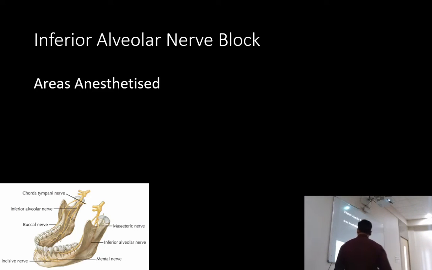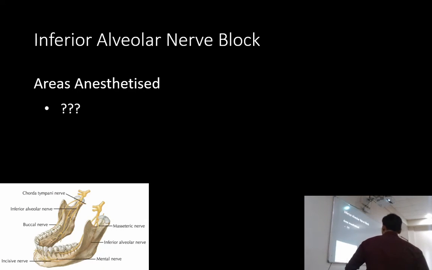Okay, now areas anesthetized. As I mentioned last time, the inferior border, inferior portion, inferior half of the ramus is supplied by the inferior alveolar nerve. So this is anesthetized. Body of the mandible is anesthetized. Teeth are anesthetized, and we have the buccal periosteum, mucoperiosteum, from the mental foramen to the midline, because the molar region is supplied by the buccal nerve.